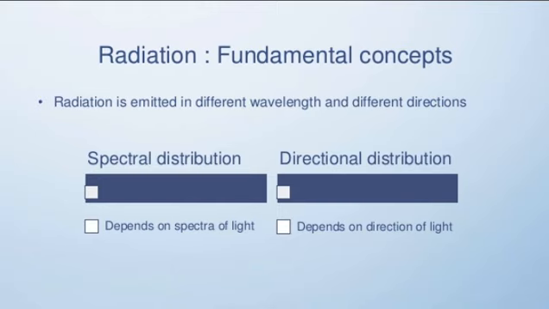The basic fundamental concept of radiation is that it is emitted in different wavelengths and different directions. One is spectral distribution, the second one is directional distribution. In spectral distribution, it depends on the spectra of light, or like we already discussed, the different wavelengths. So every microwave has its own wavelength, which is the most important characteristic of the radiation. And the second one is directional distribution. It generally depends on the direction of the light, because waves have to follow the direction of light.